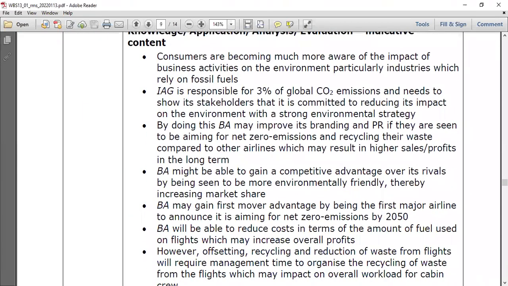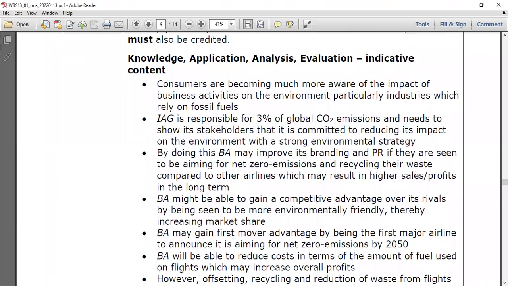Environmental impact. Consumers are becoming much more aware of the impact of business activities on the environment, particularly industries which rely on fossil fuel. And also IAG is responsible for 3% of global carbon dioxide emissions and needs to show its stakeholders that it is committed to reducing its impact on the environment, which is a strong environmental strategy.